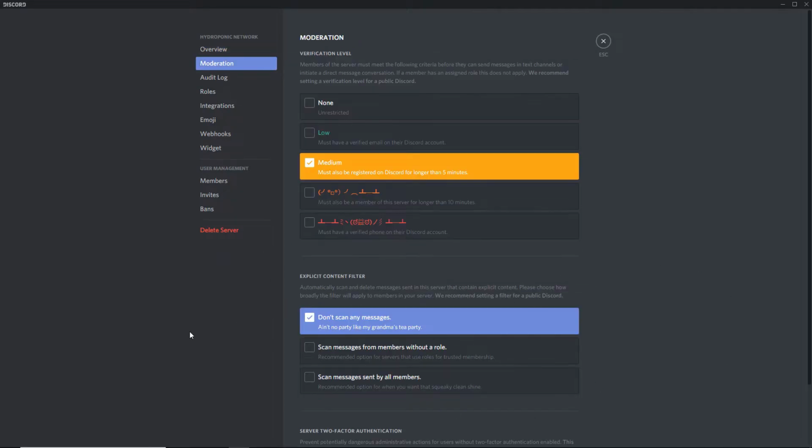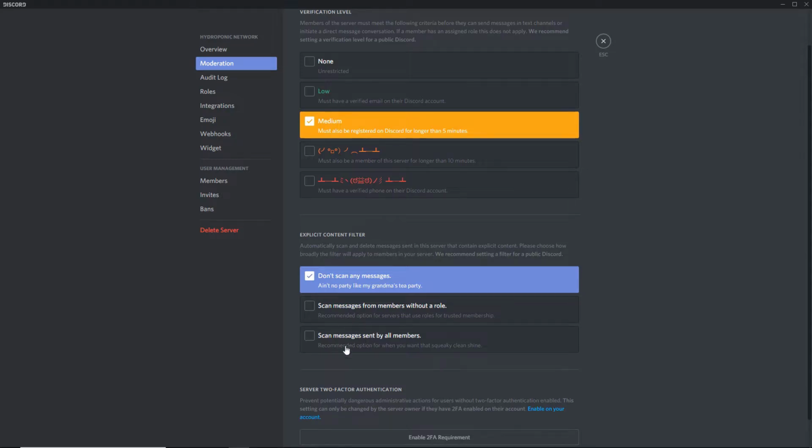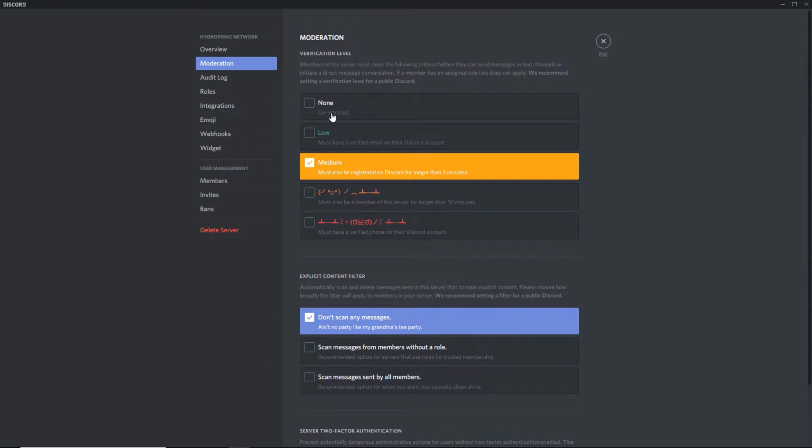Alright, for moderation, you want to start out with a low restriction level, and then when you get a popular Discord, you want to go with medium, so they actually have to wait a little bit. And then besides that, you should be good. Other stuff you don't really need to use. Nothing else really will matter. If you want to change it, you can, but it's recommended you stay with medium or low.